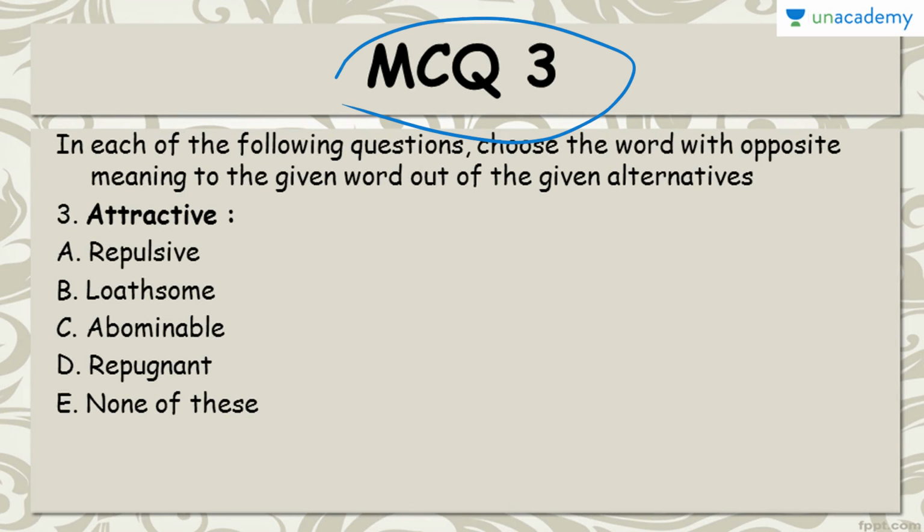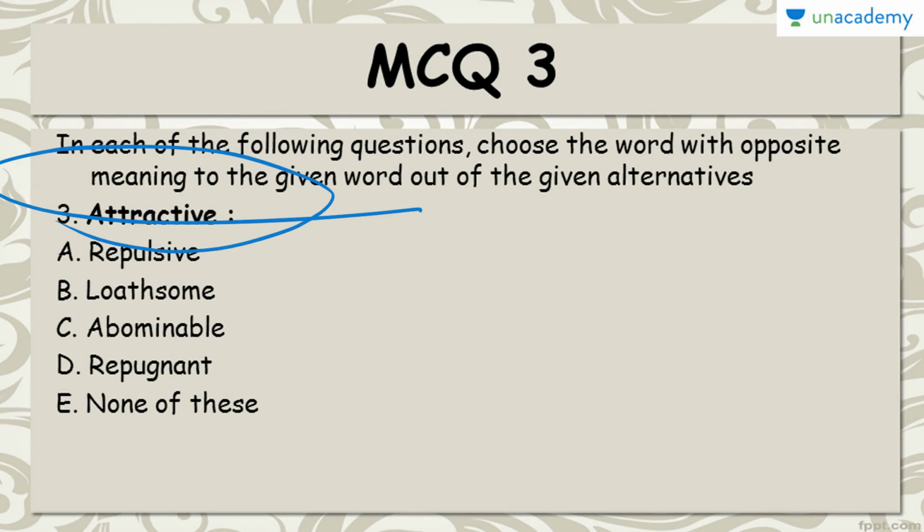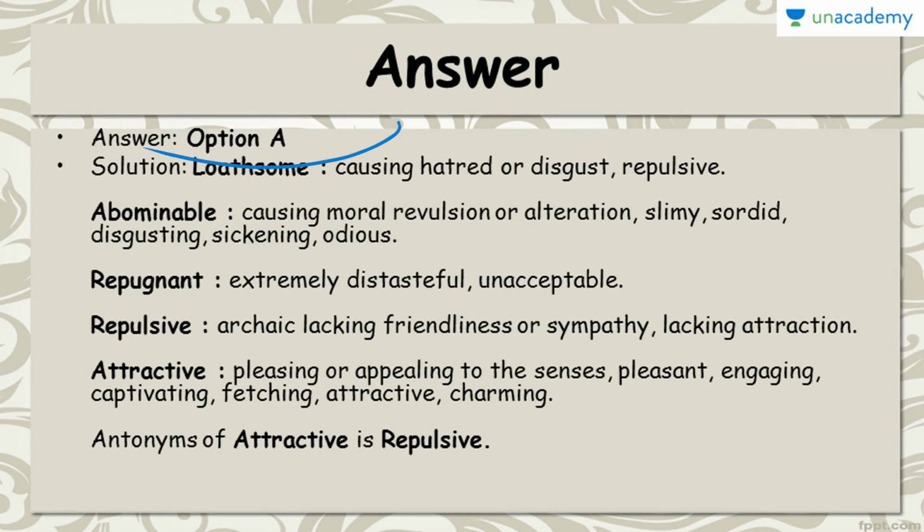Coming to MCQ third, you have to find the word which is opposite in meaning. The word is attractive. Option A, repulsive, loathsome, abominable, repugnant, or none of these. And the right answer to this MCQ is option A, that is repulsive. Why not the other ones?